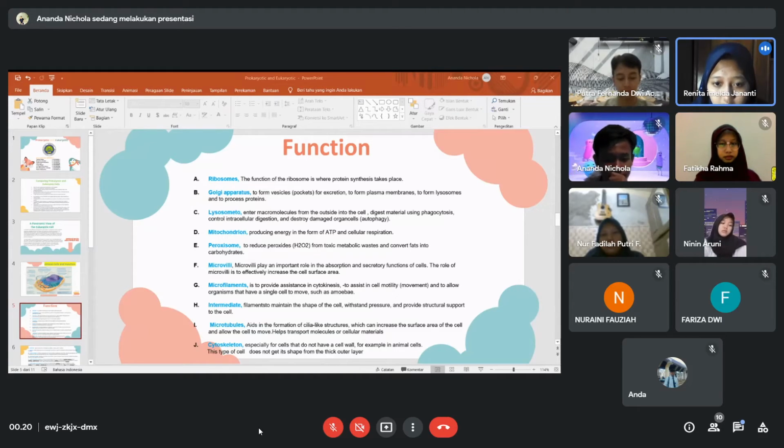Number 9. Microtubules. It pushes the cell forward by forming a flagella-like structure or a cilia-like structure, which can increase the surface area of the cell and allow the cell to move, and help transport molecules or materials. And finally, cytoskeleton. The function of cytoskeleton is very important, especially for cells that do not have a cell wall. For example, animal cells, this type of cell does not have a thick outer layer.